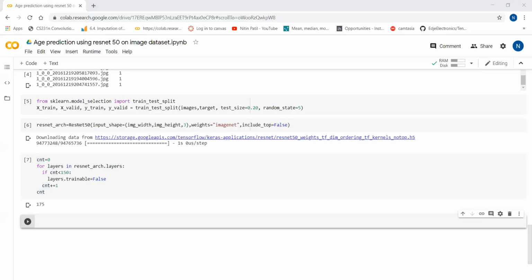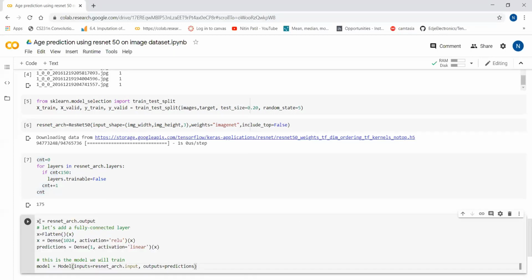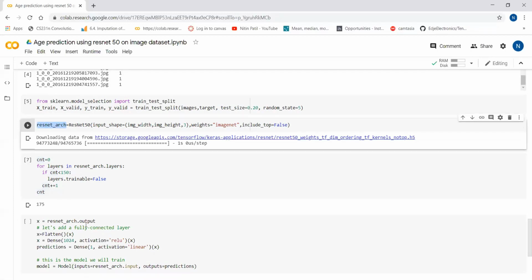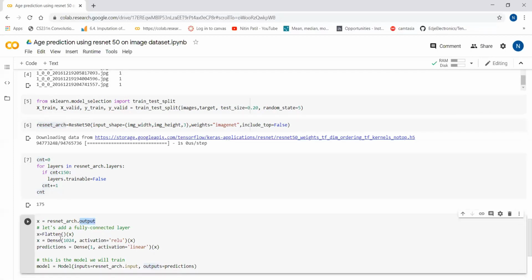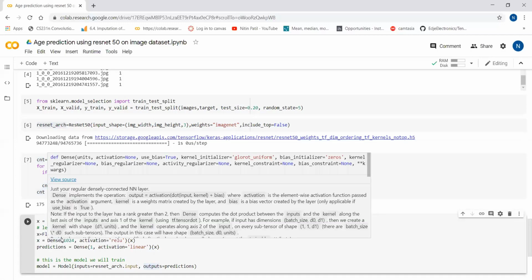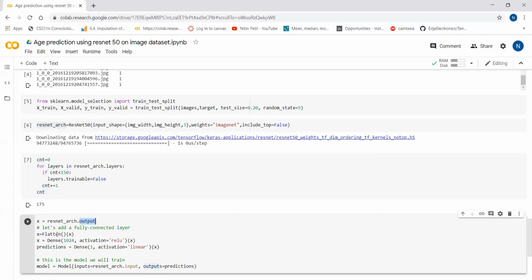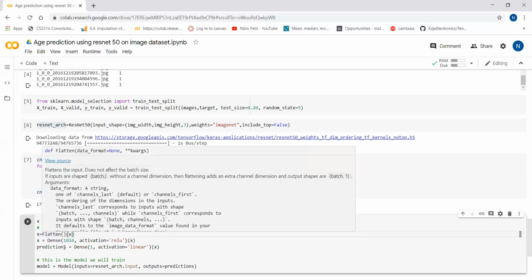Now we are going to create the complete model architecture. I will show you how. I have defined an X variable. Whatever the predefined architecture outputs, I get that into X. Now we are going to add a flatten layer. Last time also we added a flatten layer. In the same way, I have added one flatten layer on top of X.